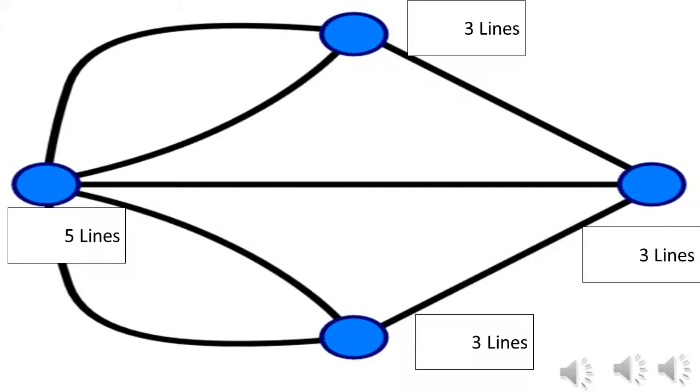Euler's work in this field was the beginning of a new area of mathematics called graph theory, which is the study of problems that can be simplified down into graphs made up of points, or vertices, and interconnecting lines, or edges. In honor of his work, a trail that runs through each edge exactly once on a graph is called a Eulerian trail. Euler published his results in an article called Solutio Problematis ad Geometriam Situs Pertinentis, which means the solution of a problem relating to the geometry of position. It was published in 1741.